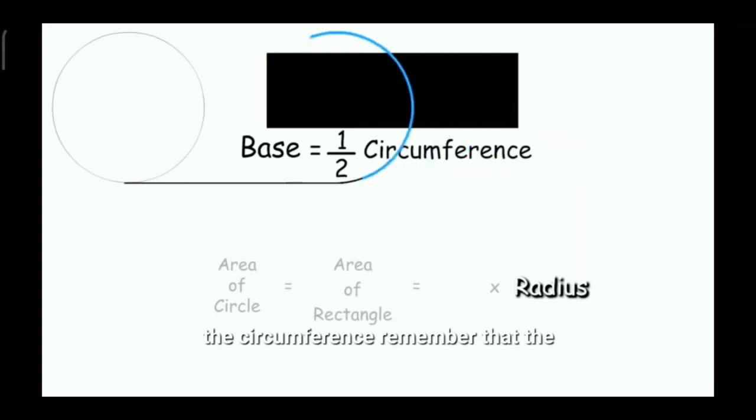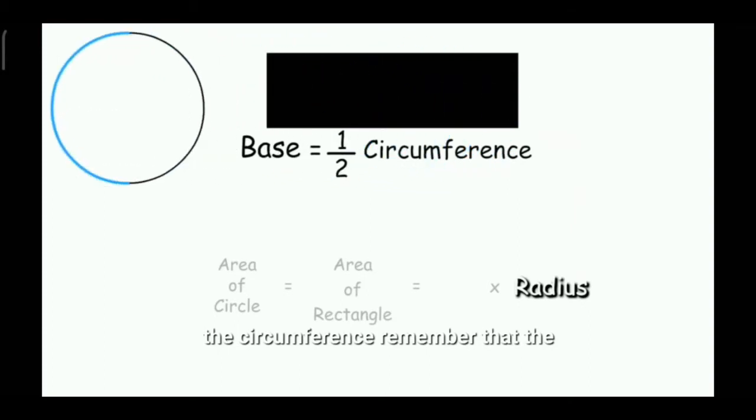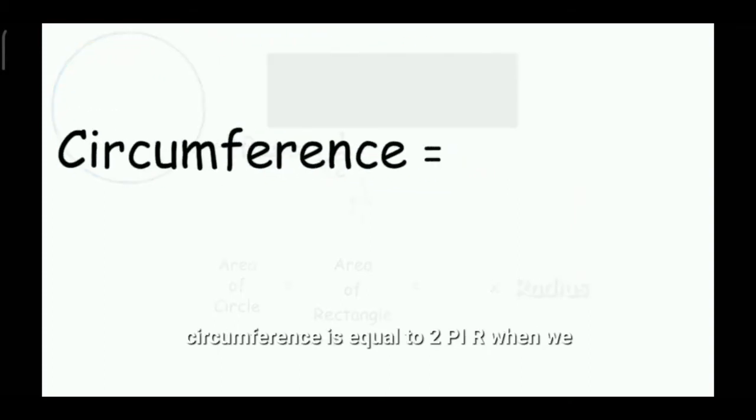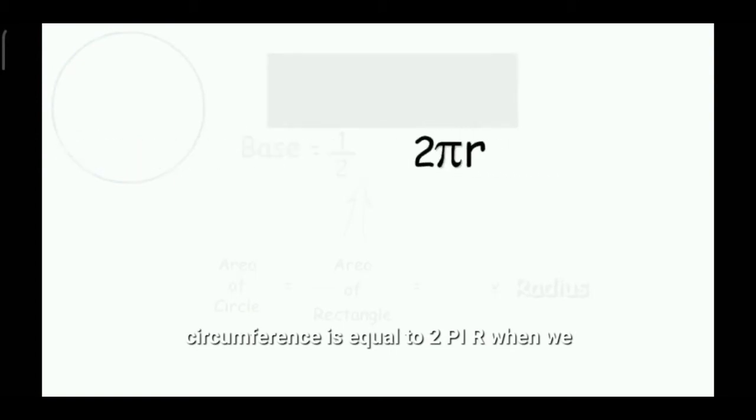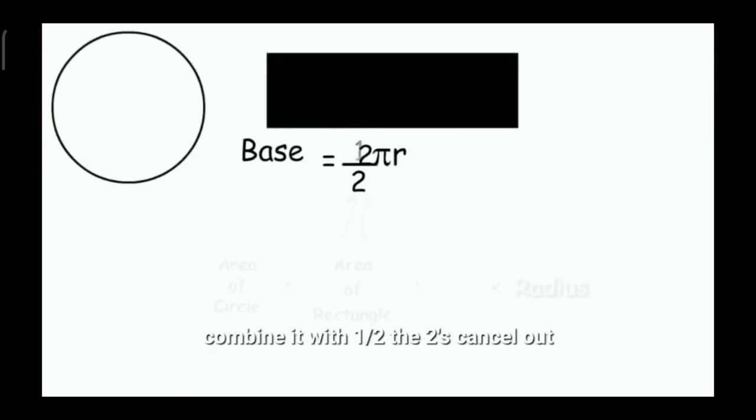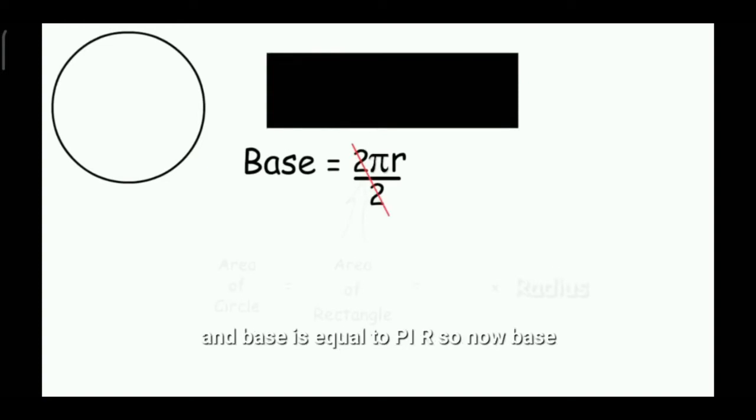Remember that the circumference is equal to 2 pi r. When we combine it with half, the 2's cancel out and base is equal to pi r. So now base is equal to pi r.